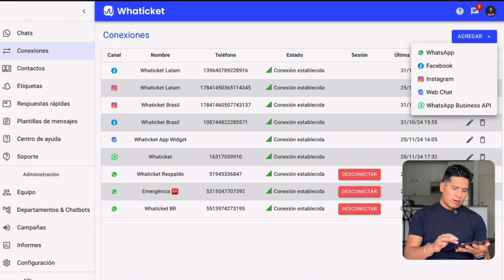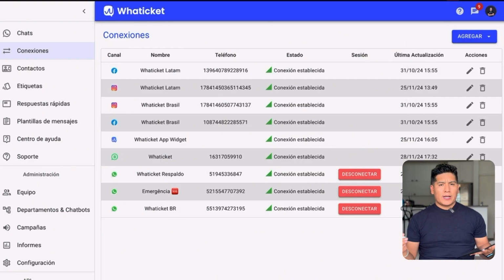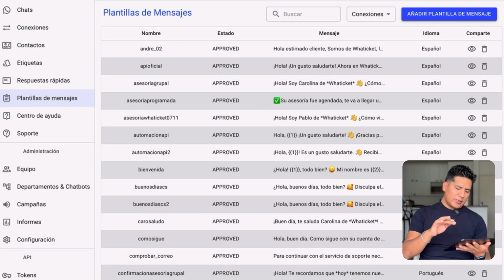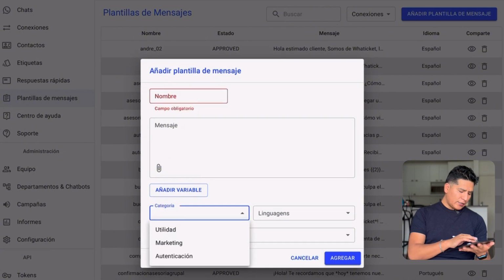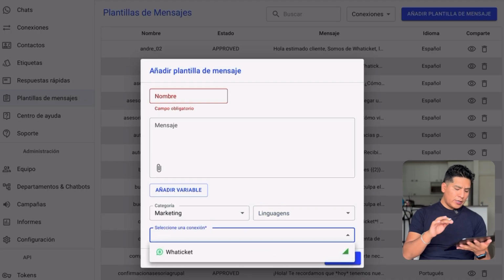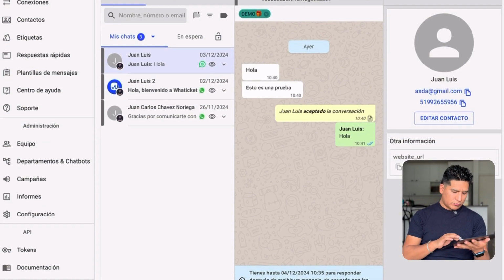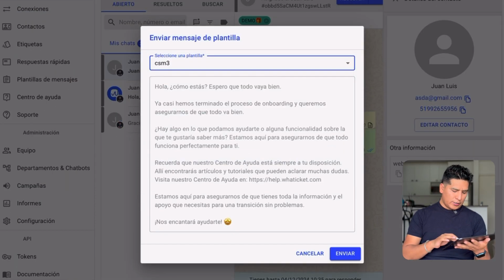You come to Connections. First, you register at whatticket.com. You go to Connections and click on Configure the app. And where do I add the marketing messages and all that? Here in the message templates. Here you add your campaign messages, notifications, and choose the marketing category. You have utility, authentication, the language, select the connection, and that's it. You already have your template, so you can start these conversations or campaigns with these clients. For example, here I am going to choose template 3 and I can send it. We have many videos within the platform, so you can find out what things you can do with WhatTicket. If you want automation, chatbot, multi-agent campaigns, WhatTicket is the solution for you.